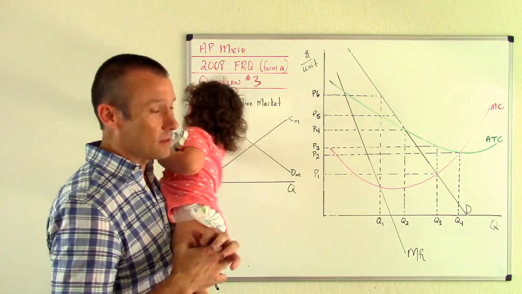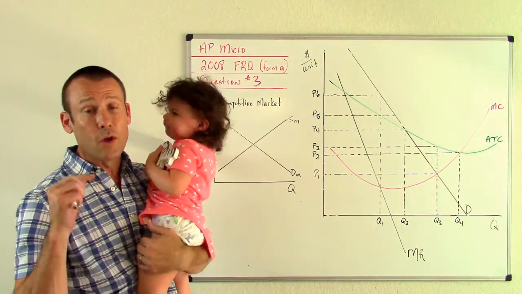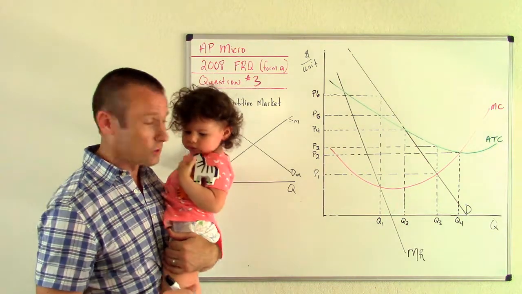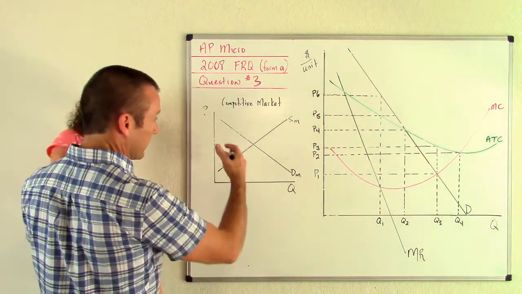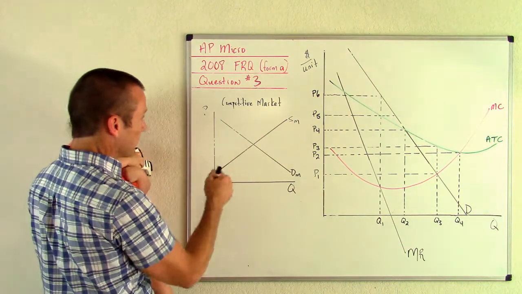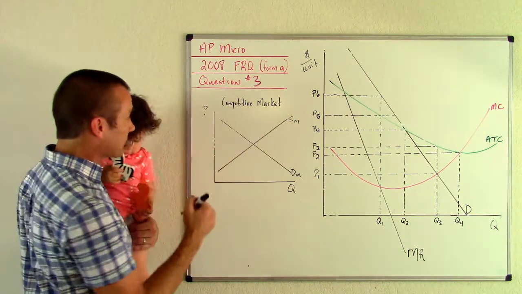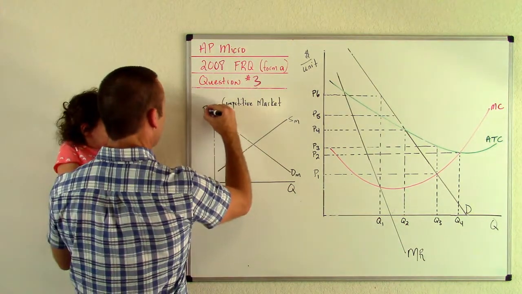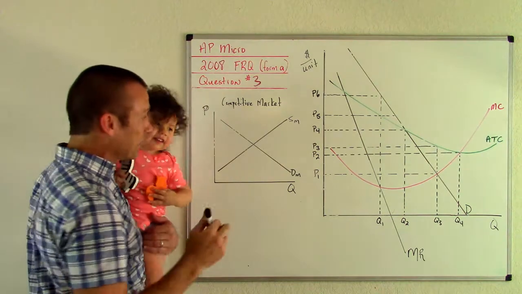Let's go take a look at this. This is 3A, where we want to show government policy affecting social efficiency, right? So here is my market. This is a competitive market. Looks like some of it got erased while I had my back turned to it. So I'm going to put my P back in there. Okay, so this is my competitive market.